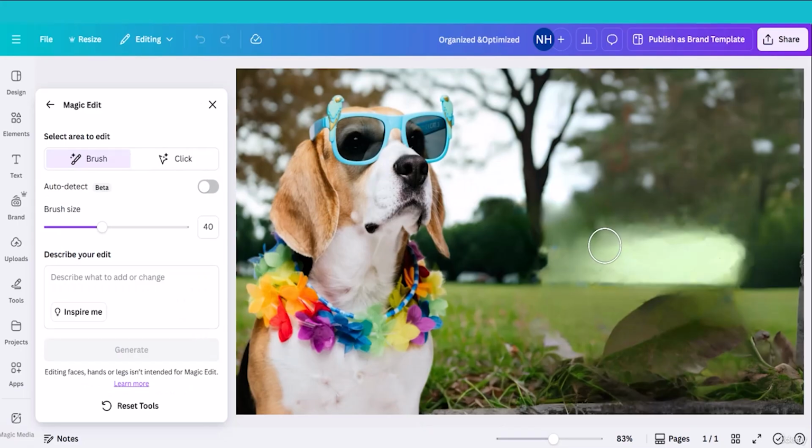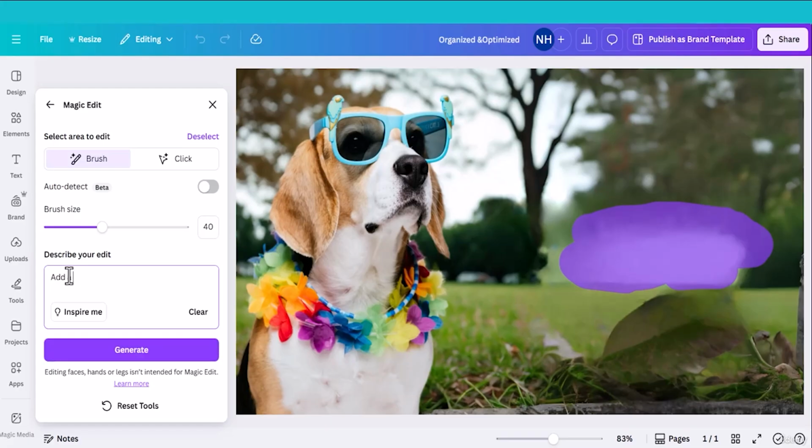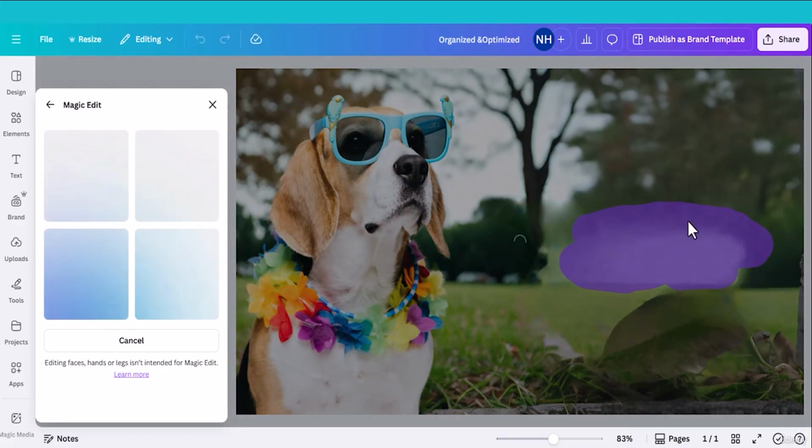For example, I want to add something here. So what I'll do now, I will brush the area where I want to add something. Brush this and write here what you want to add. For example, I want to add a cat. Add a cool cat. Click generate. Magic Edit will add a cat here. Let's see how it works.